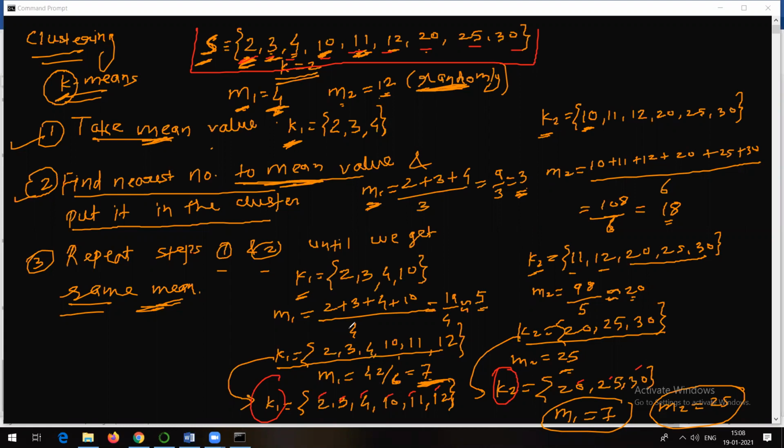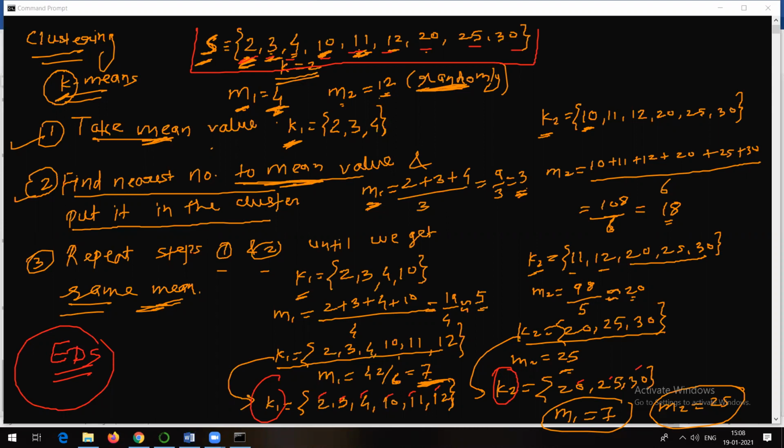I just tried to give you an overall idea about the K-means algorithm, but do not get confused. The way I was trying to find the distances between the points is not going to happen in reality. This was just for your understanding. In reality, it is going to make use of Euclidean distance. I will also talk about the working of the K-means algorithm with the help of a diagram. But yes, this is the basic idea behind the K-means algorithm.